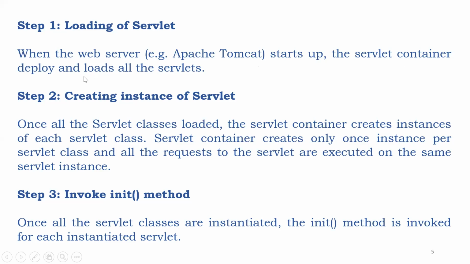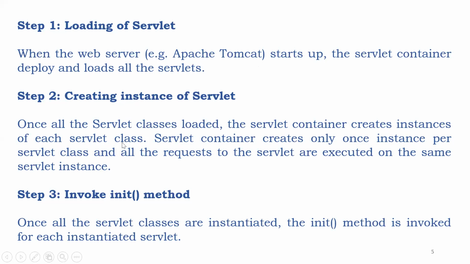The servlet container deploys and loads all the servlets. Then creating an instance of servlet: once all the servlet classes are loaded, the servlet container creates an instance of each servlet class.